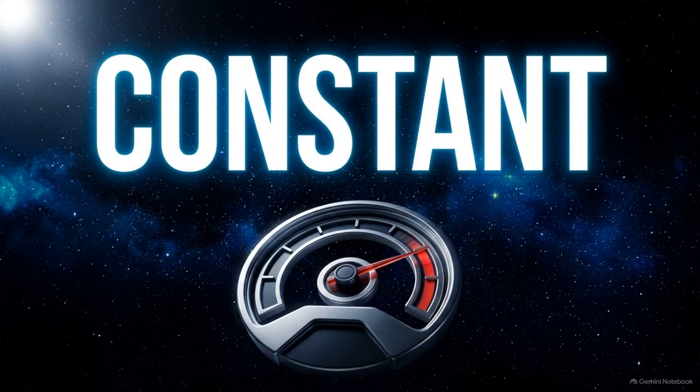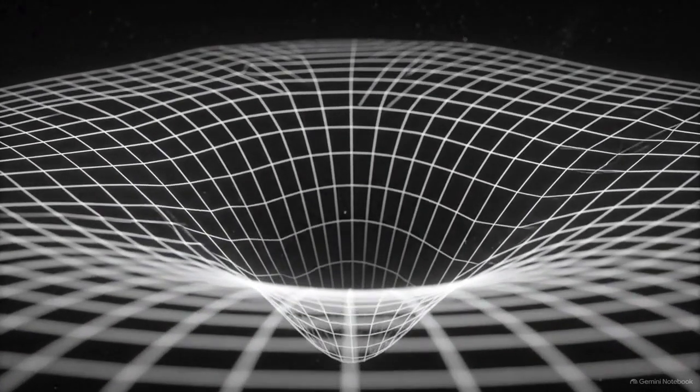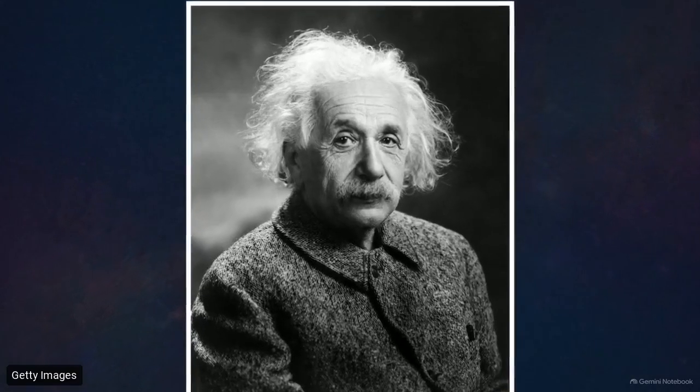If the speed of light is a rigid, unbreakable constant for every observer, no matter how fast they are moving, then distance and time themselves must be bending to make the math work. Albert Einstein realized that because light speed refuses to change, everything else we thought was fixed has to adapt.